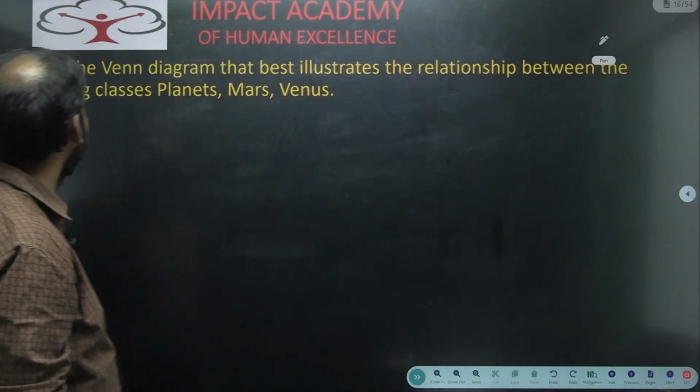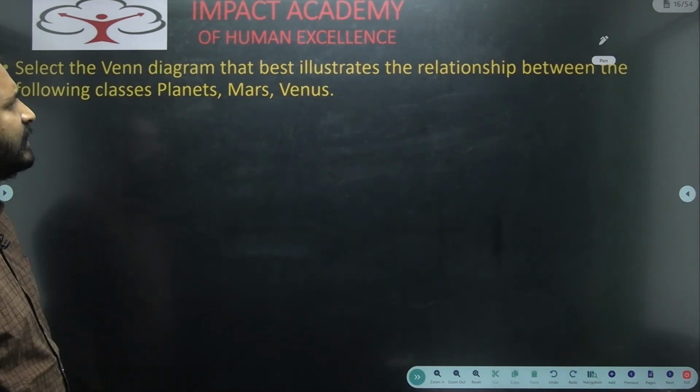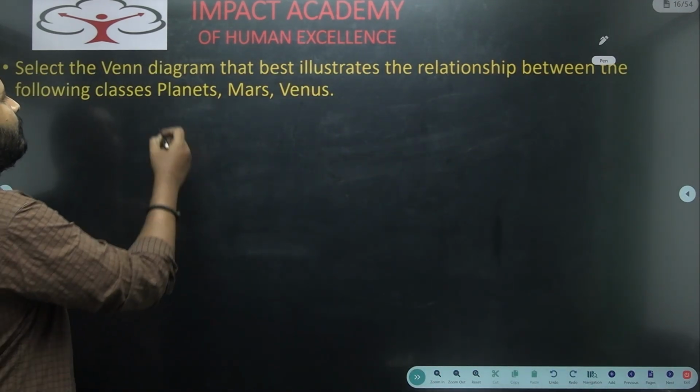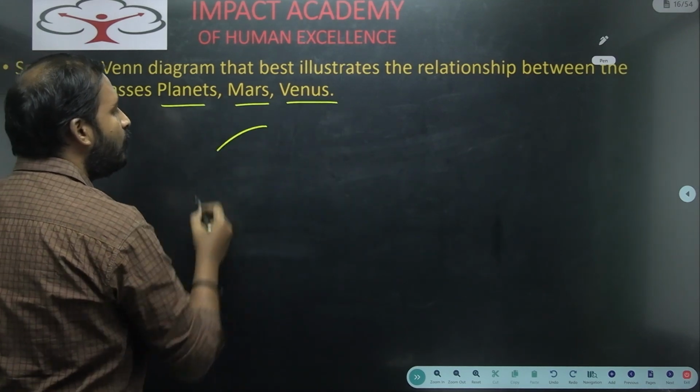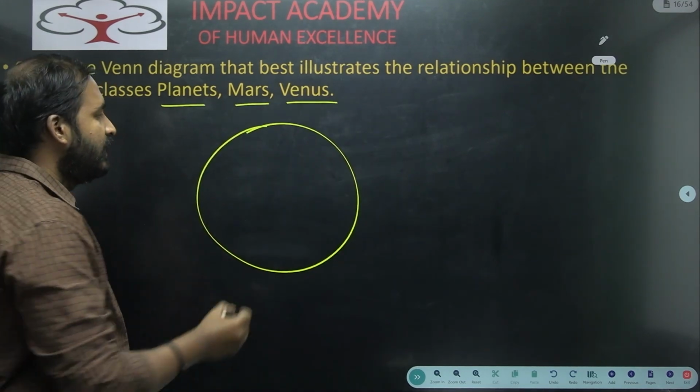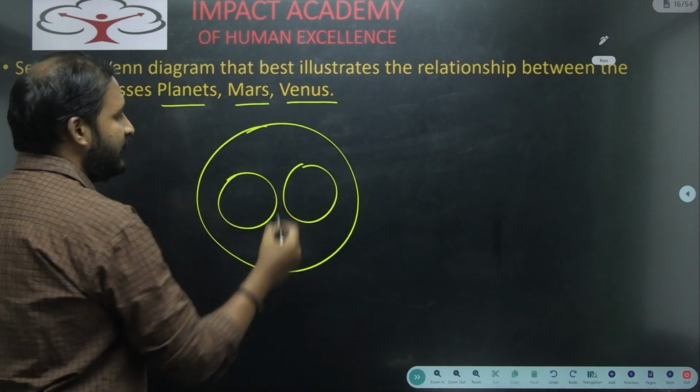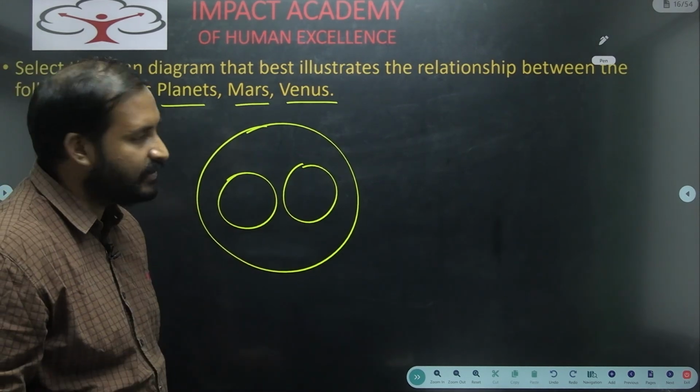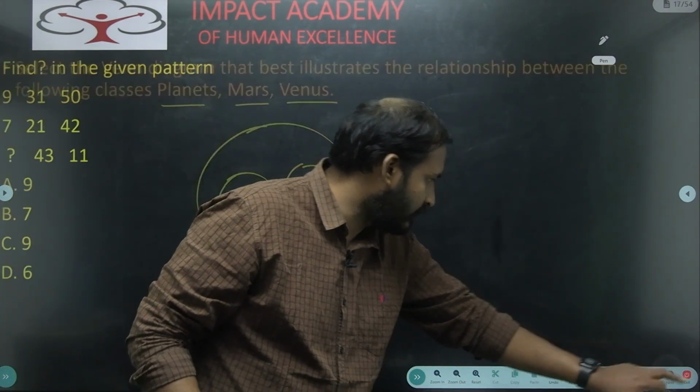Next one. Select the Venn diagram that best illustrates the relation between the following classes: planets, Mars and Venus. We all know planets is the largest group. In that, Mars is one planet and Venus is another planet. There will be no relation between these two things. So in this manner we will draw that one.